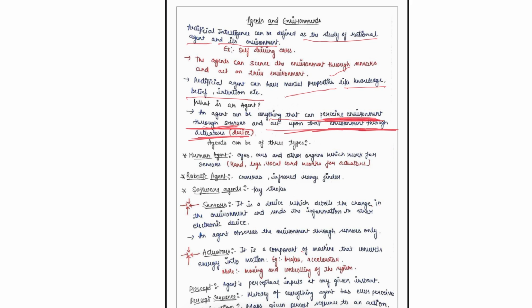Visual sensors, object identification sensors. And according to what it has perceived from the environment, it's reacting. That action taken from the input sent by the sensors is done by the actuators. What are actuators?